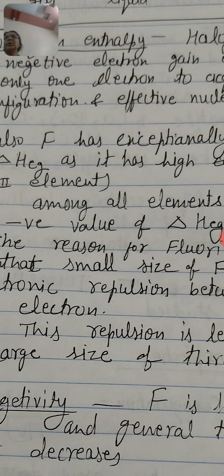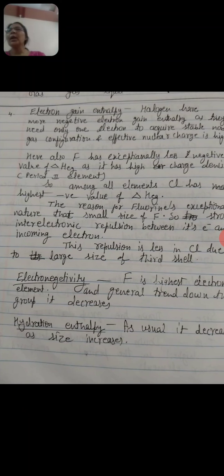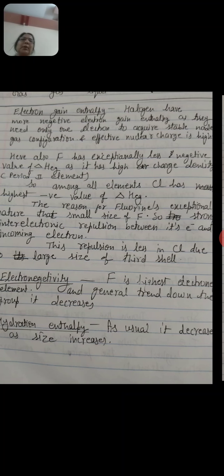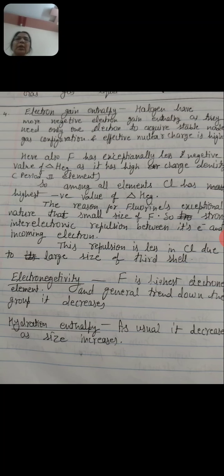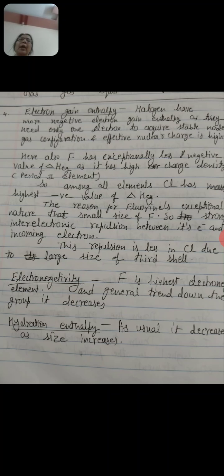The reason is that fluorine shows exceptional behavior due to its small size, with a strong interelectronic repulsion between its electrons and the incoming electron. This repulsion is lesser in chlorine due to the large size of the third shell as compared to the second shell. Electronegativity of fluorine is the highest, and down the group electronegativity and electron gain enthalpy values decrease.